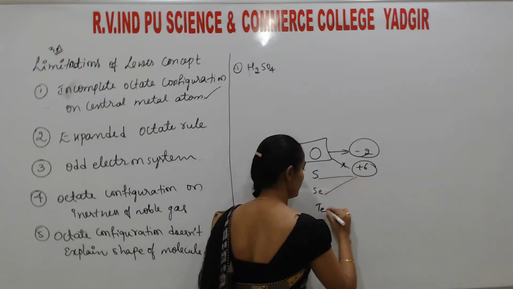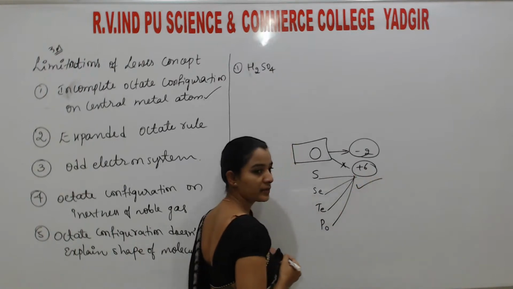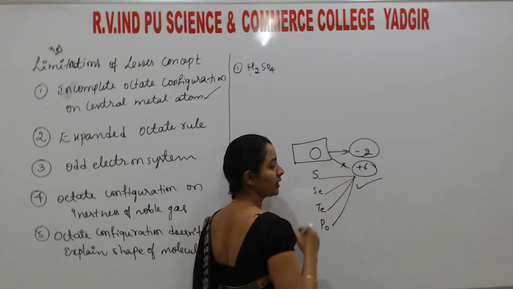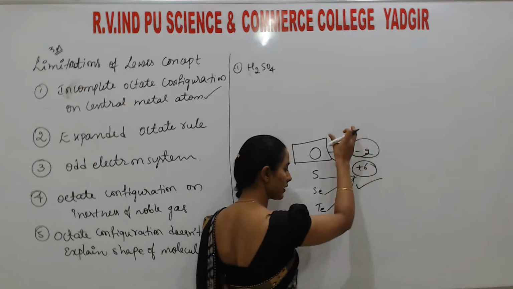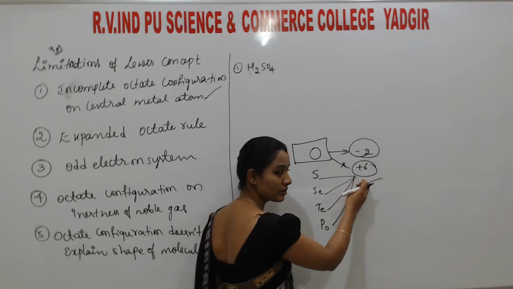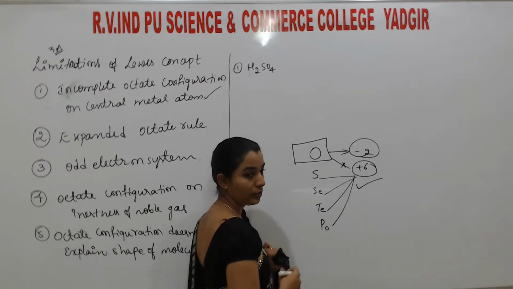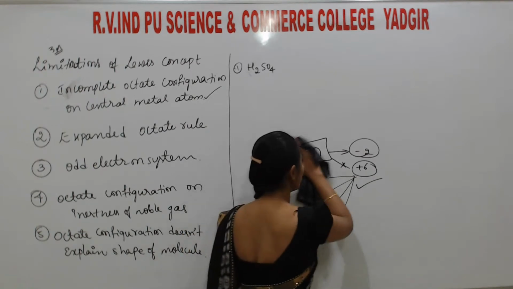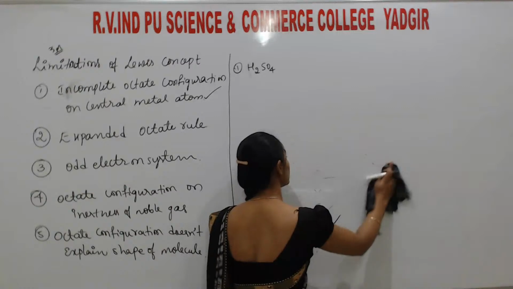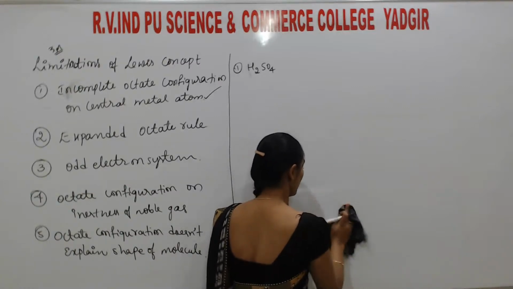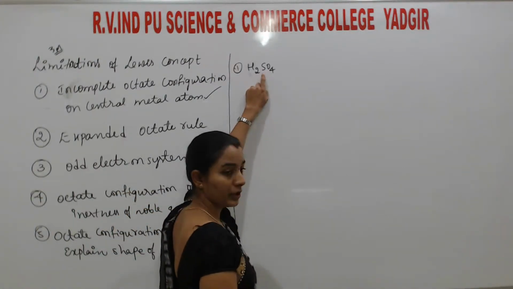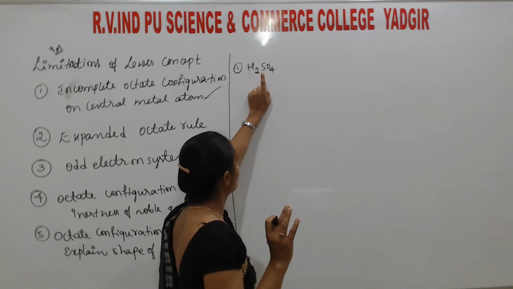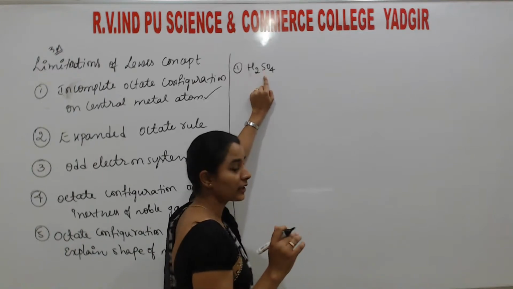But these elements successfully explain +6 oxidation state. They cannot exhibit -2 oxidation state easily. Means the stability of -2 oxidation state decreases along the group, and +6 oxidation state stability increases along the group due to increase in size. Okay, remember that concept. So here, sulfur is the central metal atom. It should be bonded with 6 electrons, so 6 bonds.